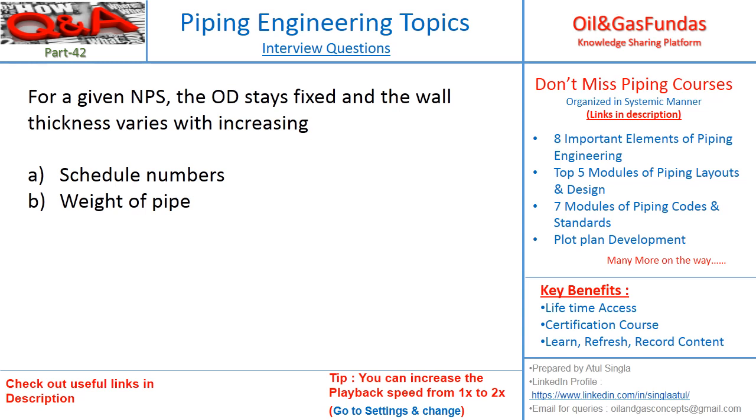For a given NPS, the OD stays fixed and the wall thickness varies with increasing schedule number or weight of pipe. The correct answer is A. With schedule number, thickness will vary and OD will remain same, that is, the outside diameter of pipe will always remain same. With change in thickness only, the inside diameter will keep on changing and schedule number will keep on increasing or decreasing.